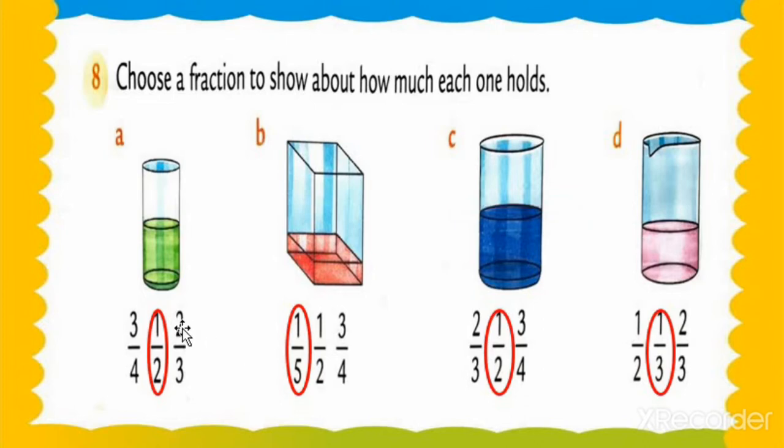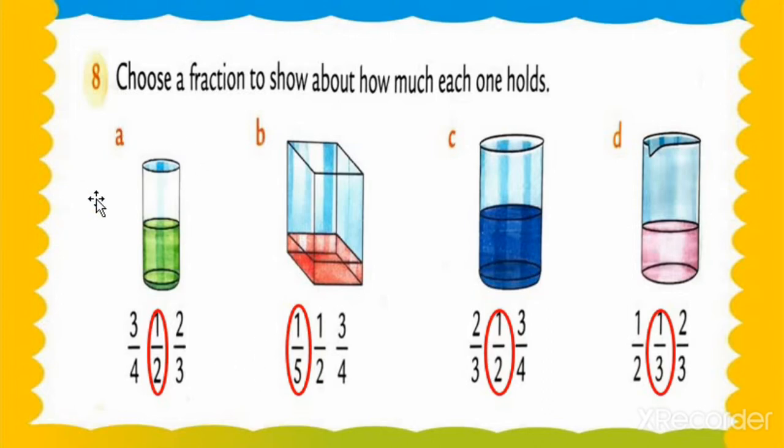So dear students, question number 8, choose a fraction to show how much each one holds. Here is equipment, means apparatus, things. We have to fill something, any liquid, chemicals or water. Here are different types of apparatus, and we fill them with any liquid or any materials.